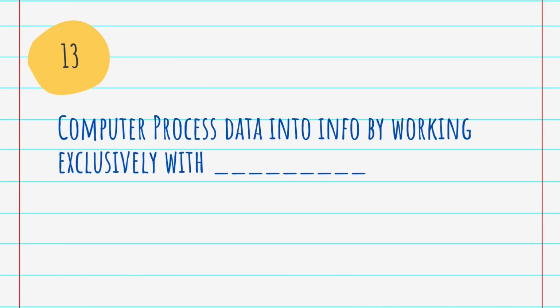Okay, remember this. The next question: computers process data into info by working exclusively with dash, and the answer is numbers. Computers process data into info by working exclusively with numbers. We all know computers process data in the form of numbers. When we see a computer, we get only text and images and videos, or shapes, right? But for the computer, all of that is just binary numbers, ones and zeros. That's why our answer is numbers.